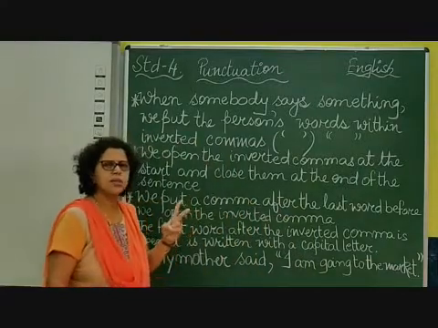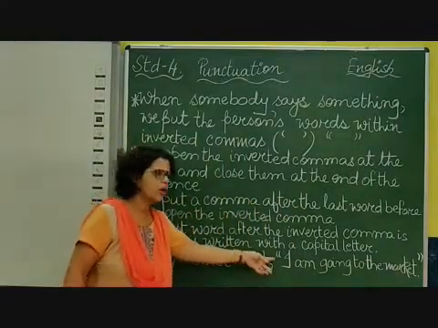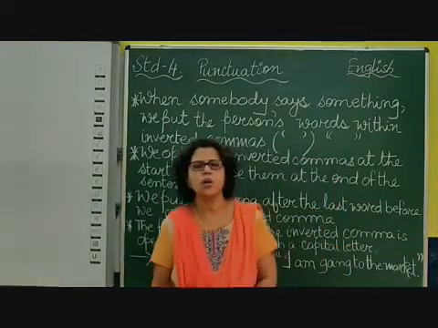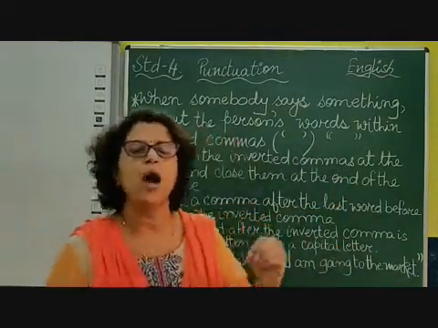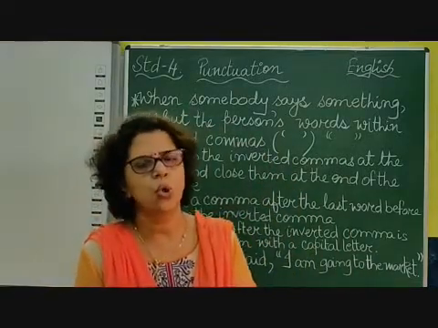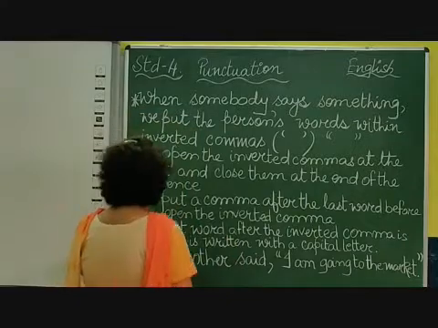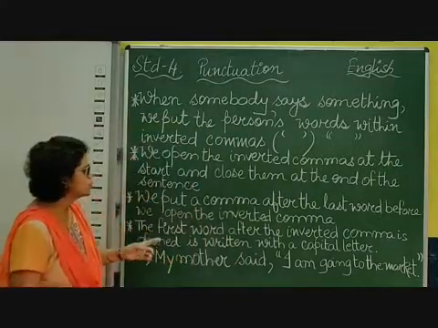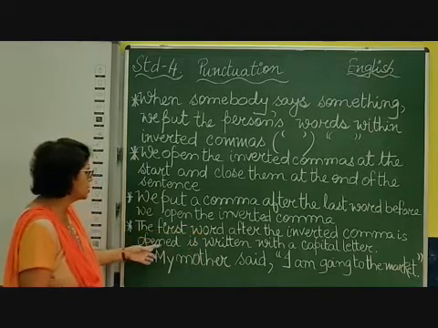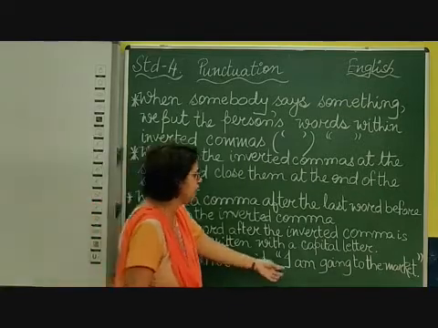Now two inverted commas are there. This is the open inverted comma, this is the closed inverted comma. Before you close the inverted comma, children, you have to put the punctuation mark and then close it. The first word after the opening inverted comma is written with a capital letter, as you can see.